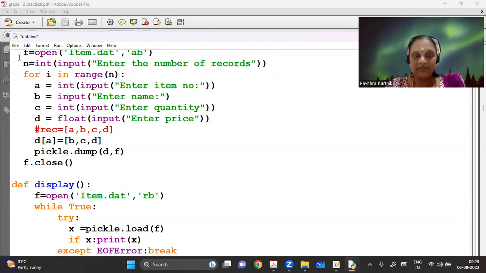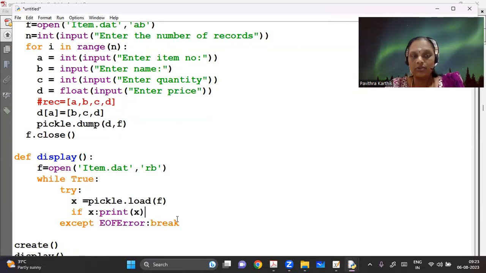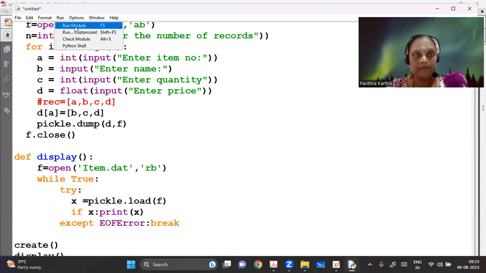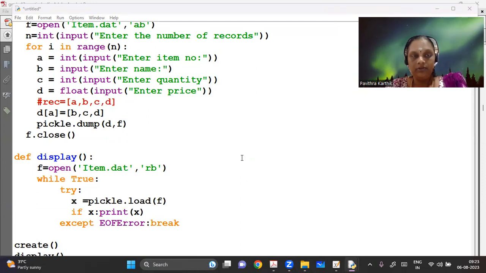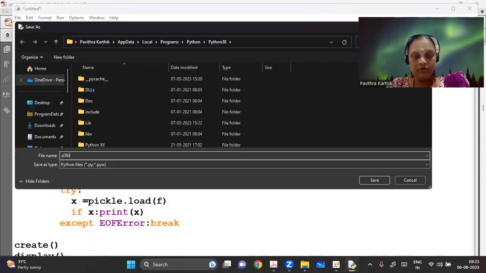So here again the same thing, it is going to load. So after loading, we have to print it. So here also I can print it directly. If I print it directly, I will get a dictionary value. Now, if I want to print it as a proper item number, item name, then I have to say for each key in dictionary and I have to print it. I've done the code there. I can show you that. But first, let's run this. Let's see if the basic works here. This is your lab exercise 3 of binary file.